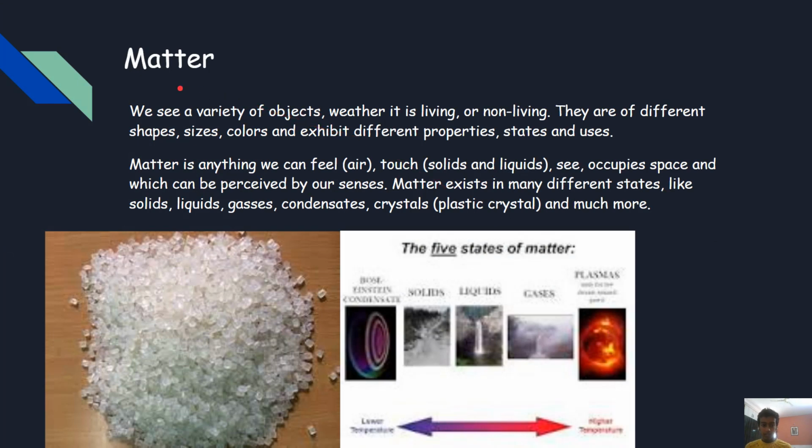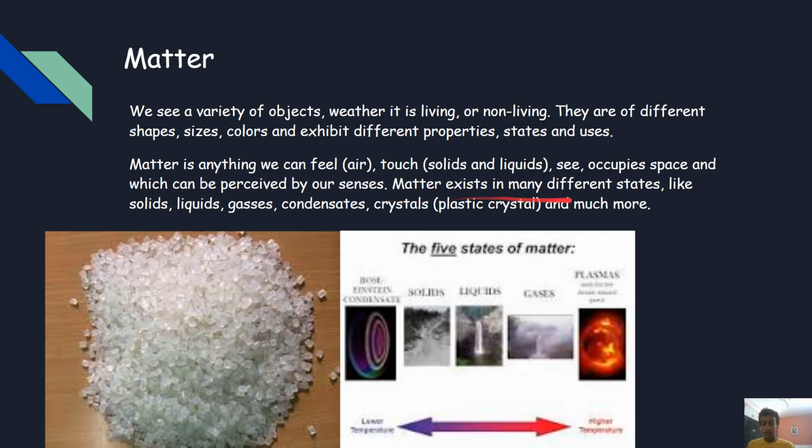Now, what is matter? Look around wherever you're sitting. You can see a variety of objects, living or not living. They have different shapes, sizes, colors, and exhibit different properties, uses, and states. Matter is anything we can see, feel, touch, which occupies space, and which can be perceived by our senses.